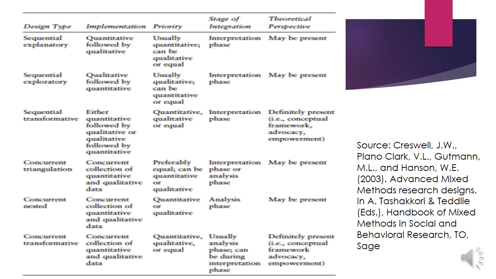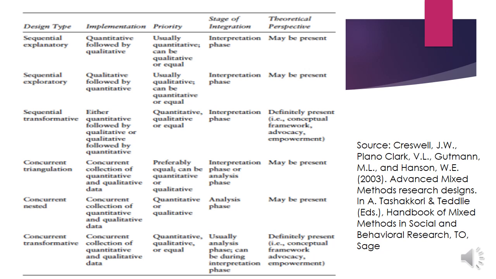Concurrent triangulation, you go side by side, and the interpretation phase is when you are collecting both the data, you interpret both of them side by side. In concurrent nested, there is concurrent collection of quantitative and qualitative data, and in the analysis phase you just join these two.